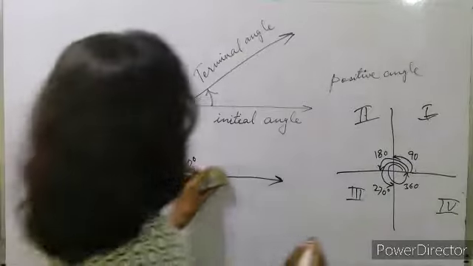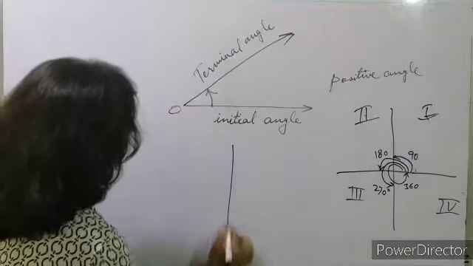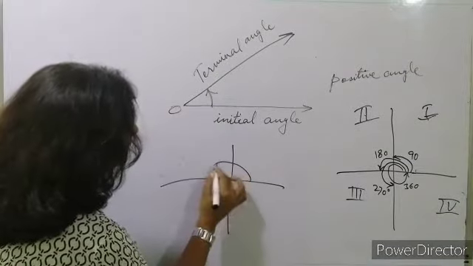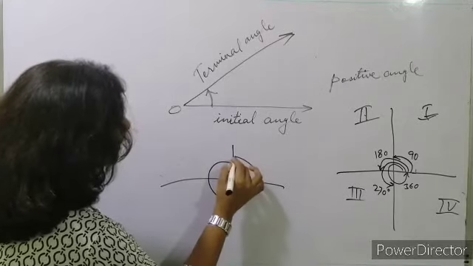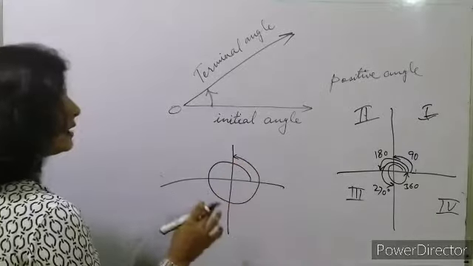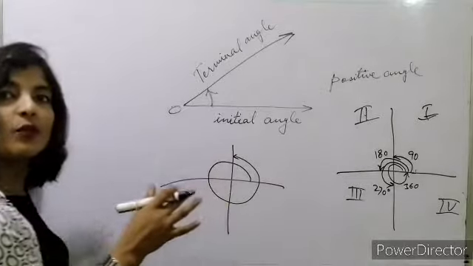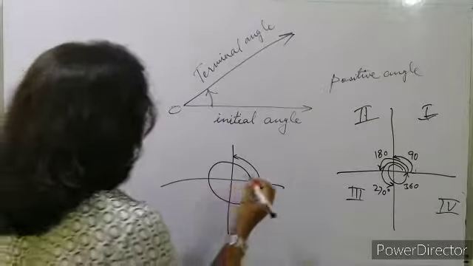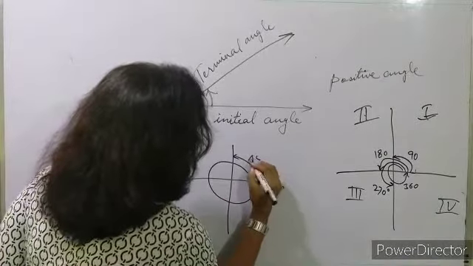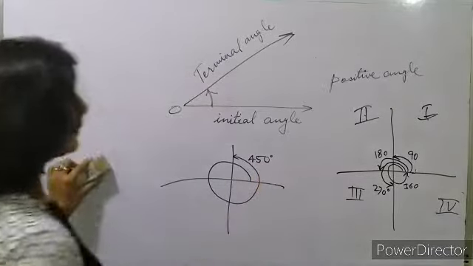Now if it's going like this, if it went up to here, then 360 plus 90, what will be the value? 450 degree.